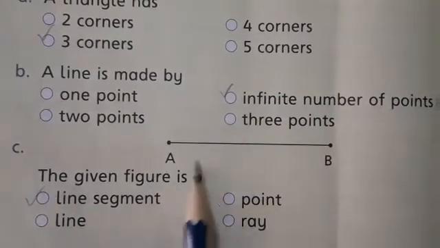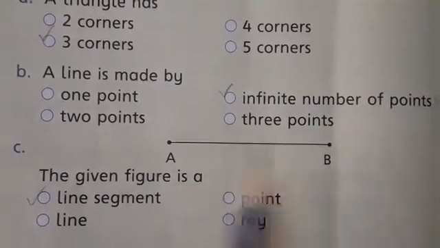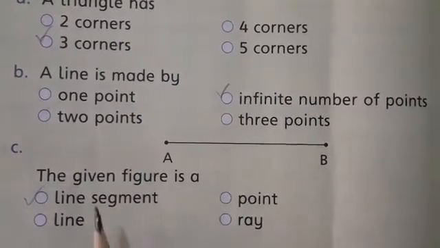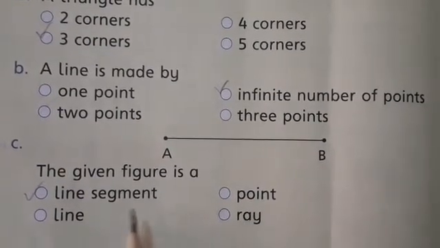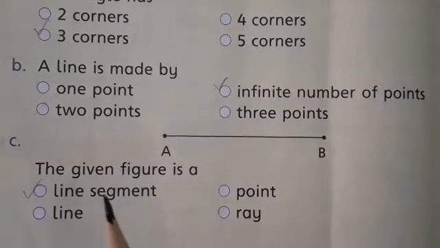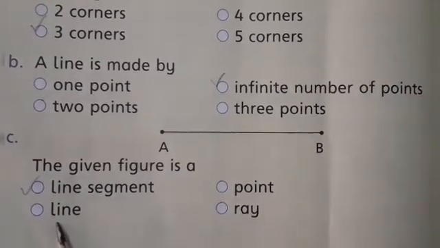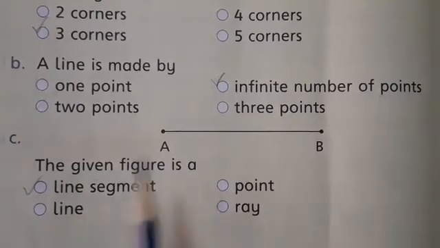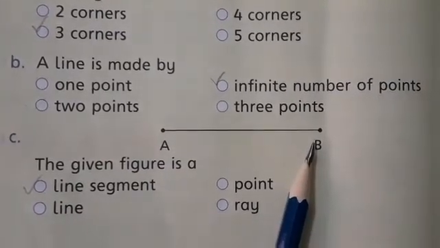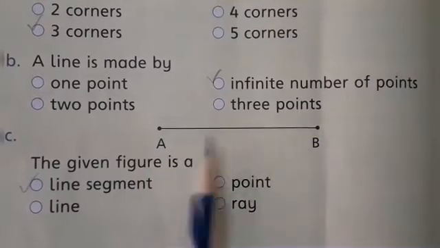C part. You can see this picture A and B. The given figure is a line segment, line, point or ray. Students, as I told you in my previous lecture about line, about point, ray and line segment. Okay, so what is this? This is line segment.